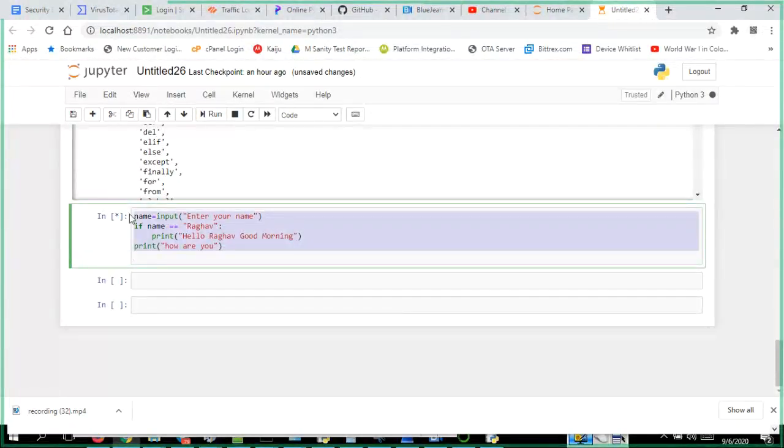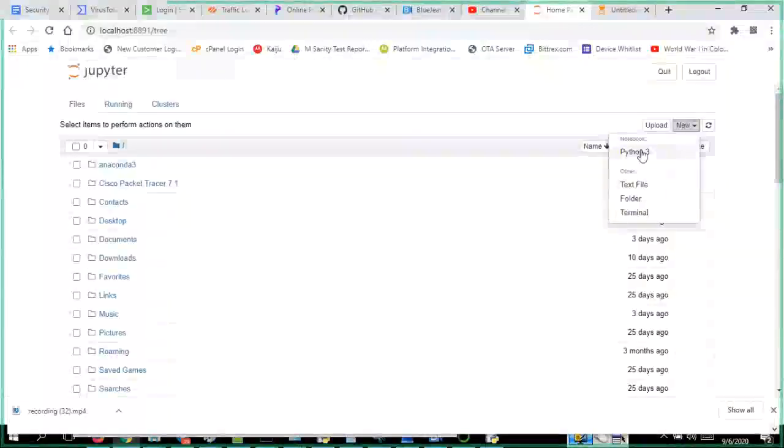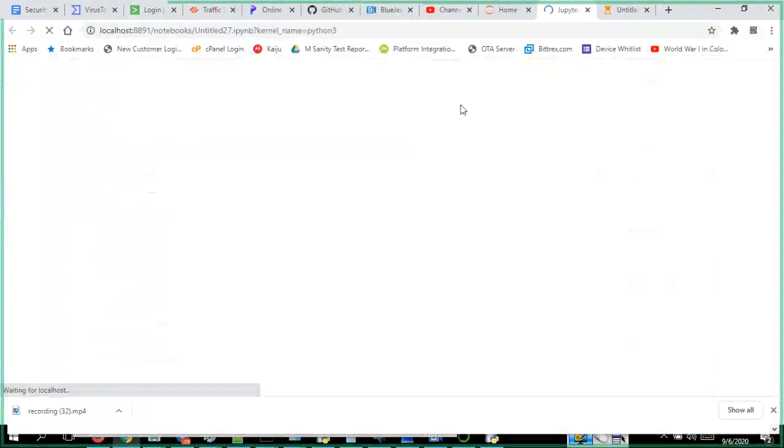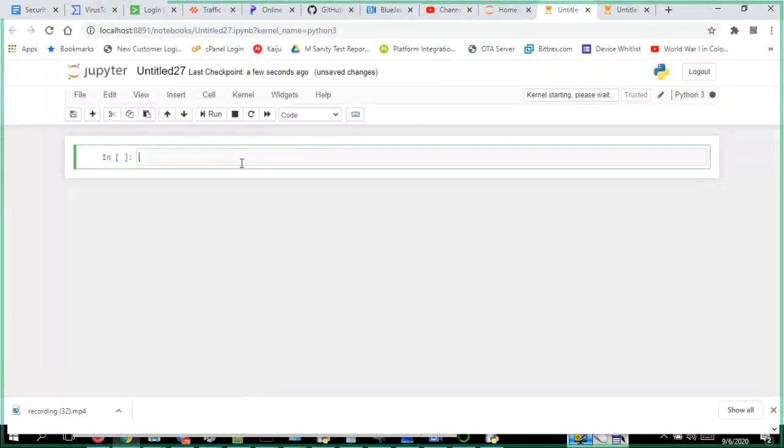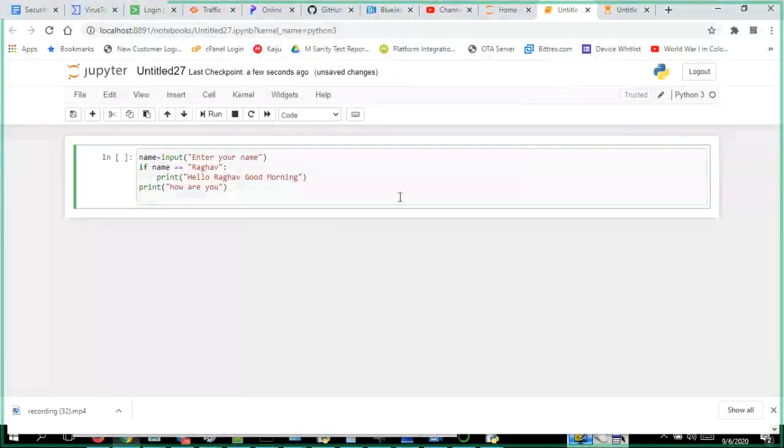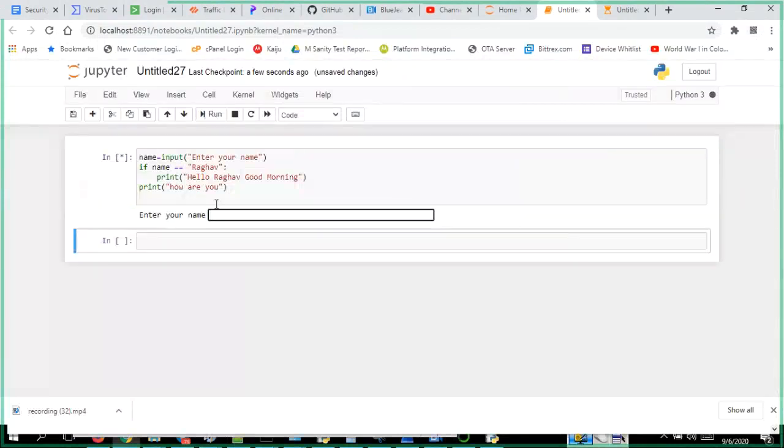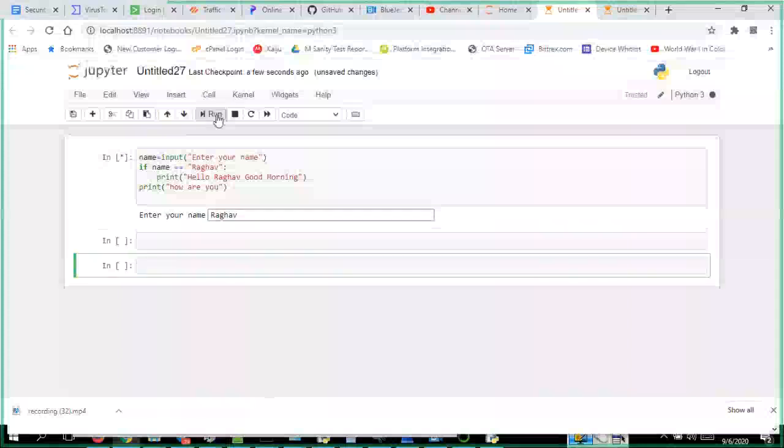I don't want to remove this because from here on I'll be sharing the code as well, since we are getting into actual programming. Now let me run this. I have given Raghav, and what I am expecting is that both texts, Raghav and Raghav, are the same. That's what I'm checking.